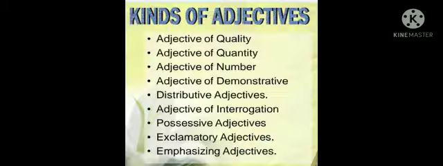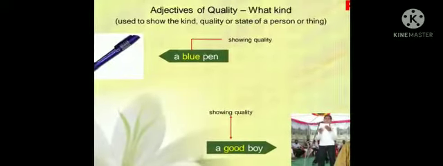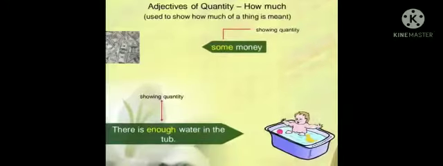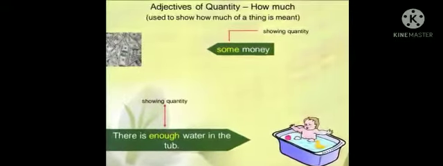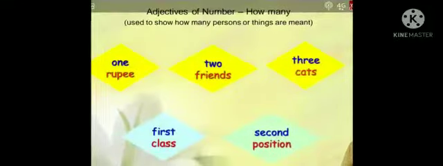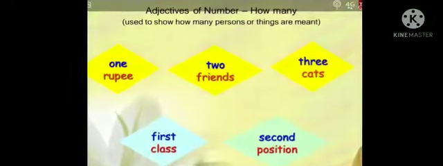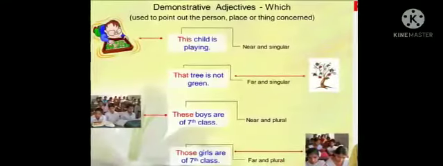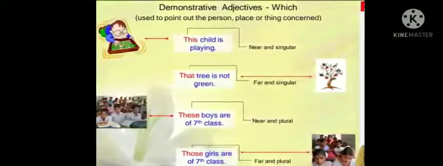Here are kinds of adjectives. So adjective is a describing word and these are of 9 kinds. Now here see adjectives of quality. It tells what kind. Now second one is adjectives of quantity. It tells how much. See the examples also. And next is adjective of number. It tells how many, like 1, 2, 3, etc. Now demonstrative adjectives. It asks the question which.